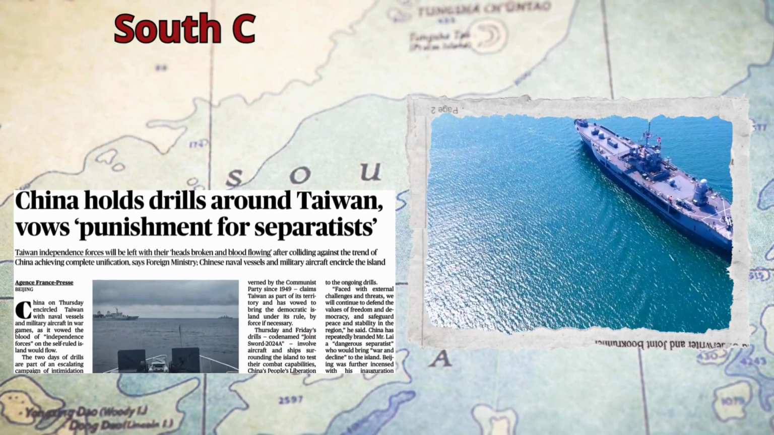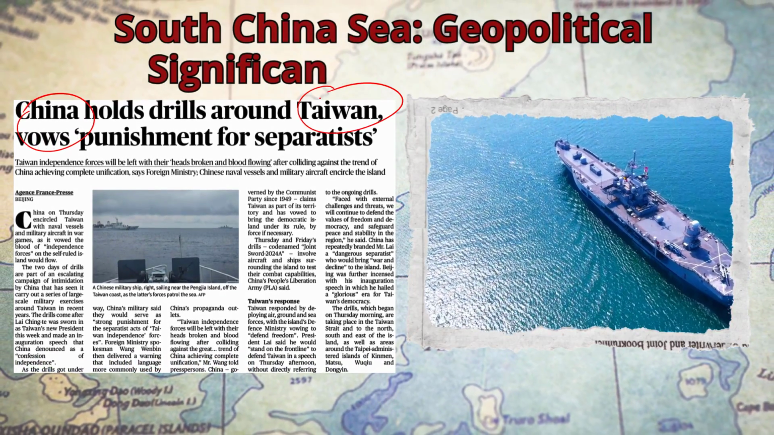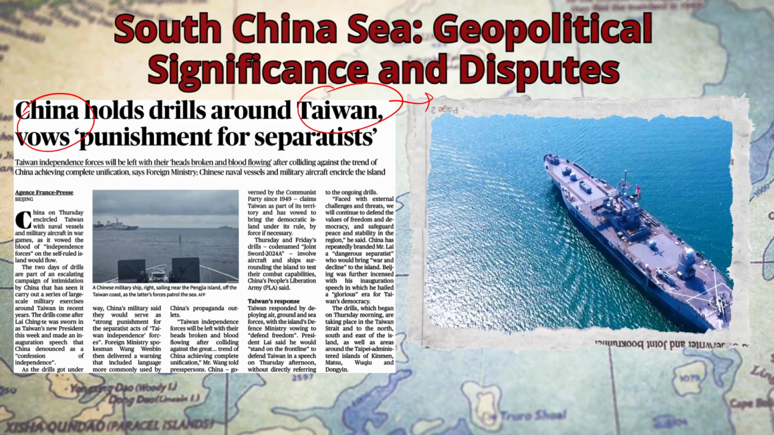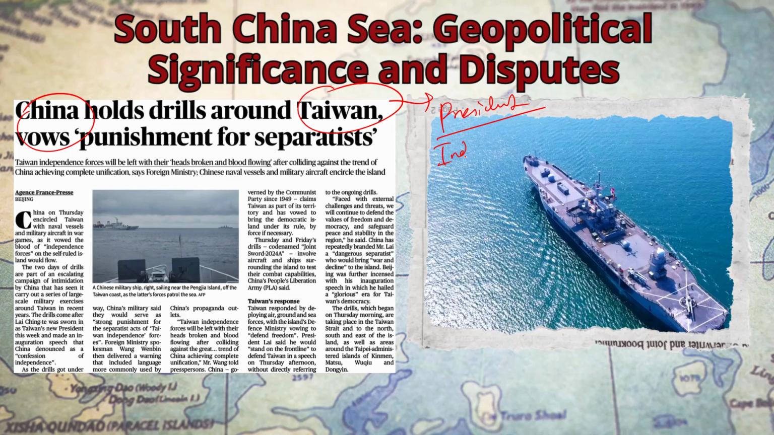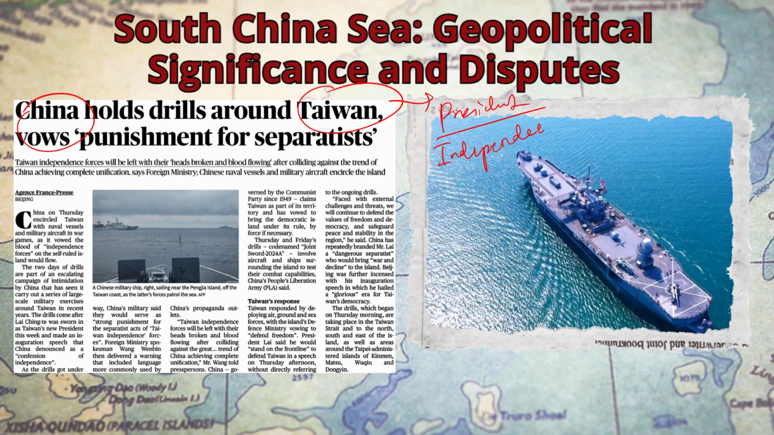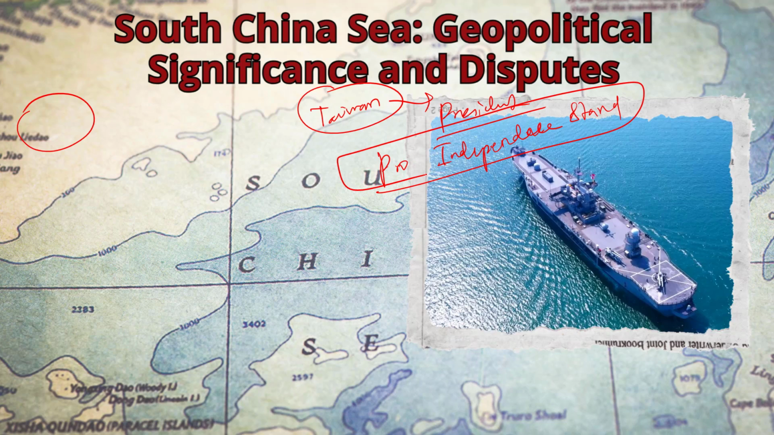China has launched large-scale military drills around Taiwan following the inauguration speech of Taiwan's President Lai Ching-te. In his speech, he emphasized the independence of Taiwan. The drills, involving naval vessels and aircraft, aim to intimidate Taiwan and punish its pro-independence stand. Taiwan has responded by mobilizing its forces to defend its freedom and democracy. So this is the crux. In this backdrop, let us discuss the South China Sea issue from the prelims perspective.